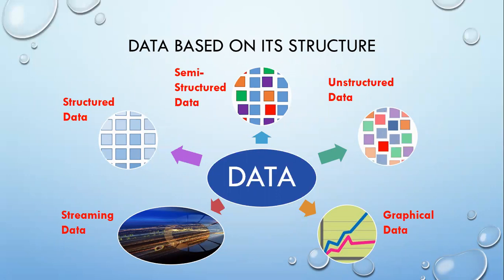On the other hand, unstructured data does not have any predefined data model. It usually consists of large volumes of text, images, audios, and videos. Semi-structured data constitutes both structured as well as unstructured data. It does not exist in the form of tables, but contains certain elements that separate data into various hierarchies, such as JSON files or XML files.